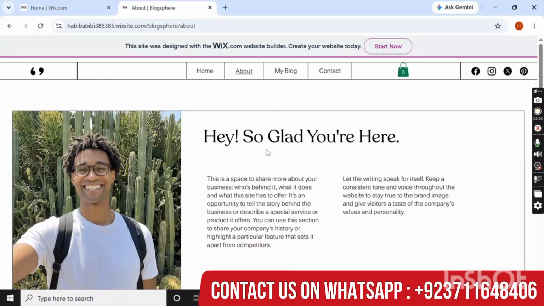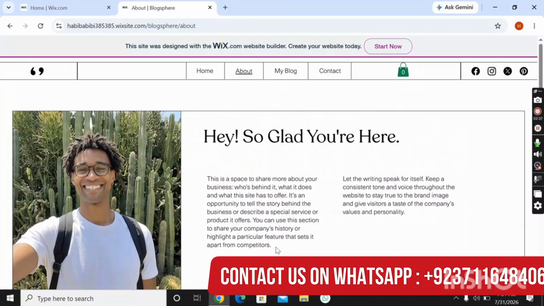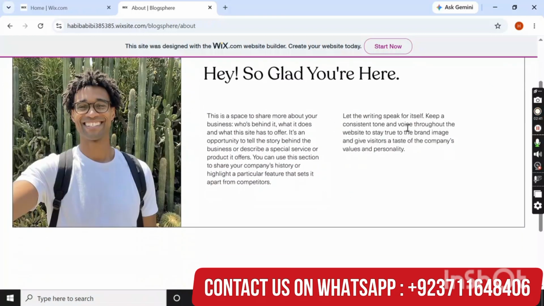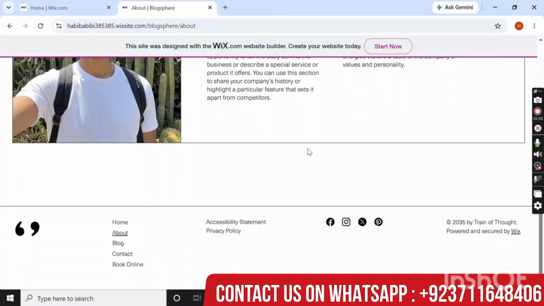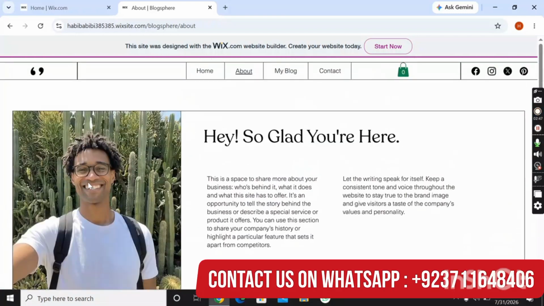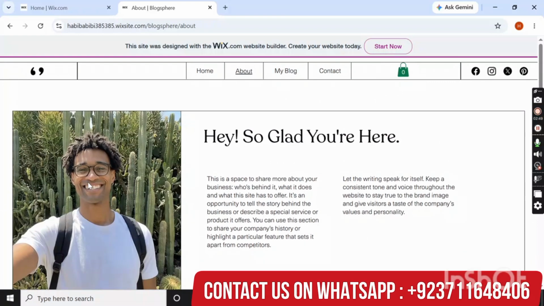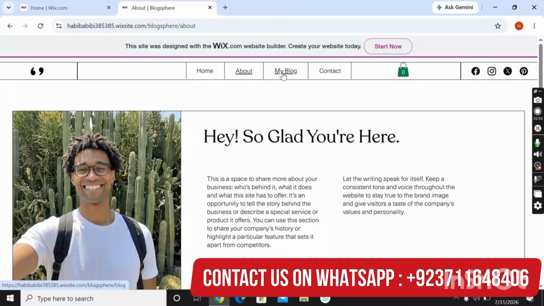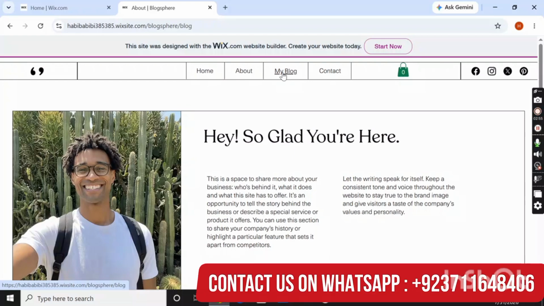Here viewers, the admin can add the details according to the subject right here. So viewers, here you can see the amazing look of this site, and as many images as the admin wants can be added from the admin panel according to their requirements. So let's move toward the next section, that is my blog.